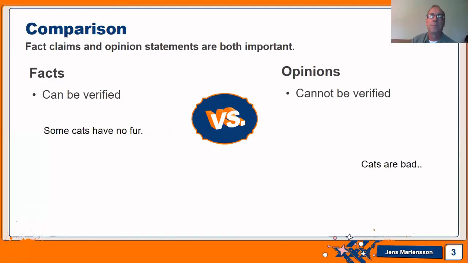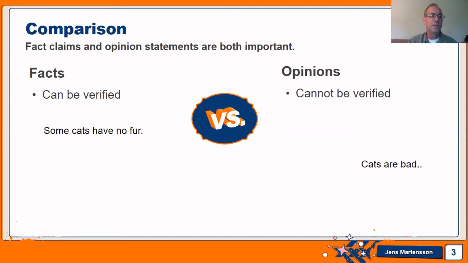Okay, what's the difference? The basic difference is facts can be verified. See this word verified, we'll talk about that. Opinions cannot be verified. Both are important. Facts are important, opinions are important. Sometimes you put together all the facts and then you can make an opinion. And when you write, you use facts to support your opinion, to support your idea, to say, this is why I think my idea is true because of these true facts.